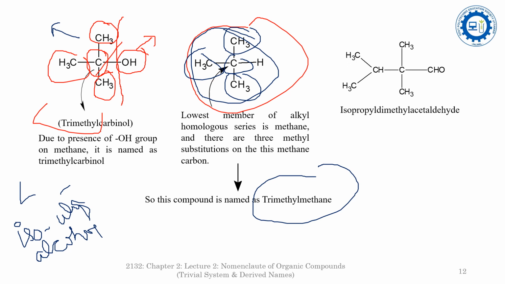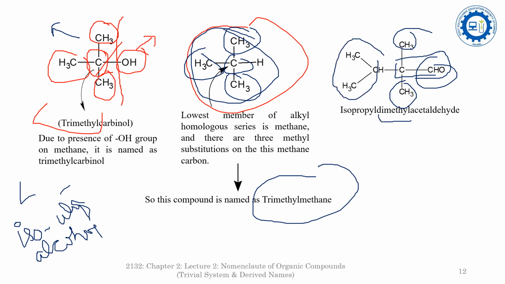See this example. In this example, it is an aldehyde group, and it is acetaldehyde. Now the lowest member is the acetaldehyde group. Two methyl groups are attached here, so it is dimethyl, and one isopropyl radical is attached to this carbon, so it is isopropyl dimethyl acetaldehyde.